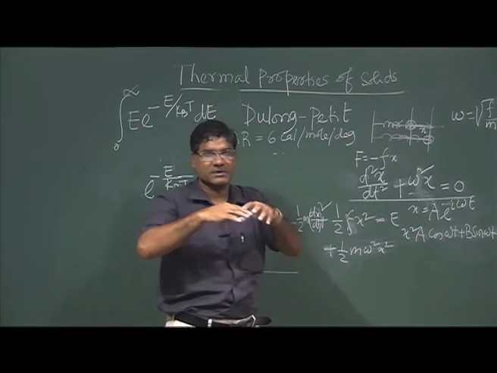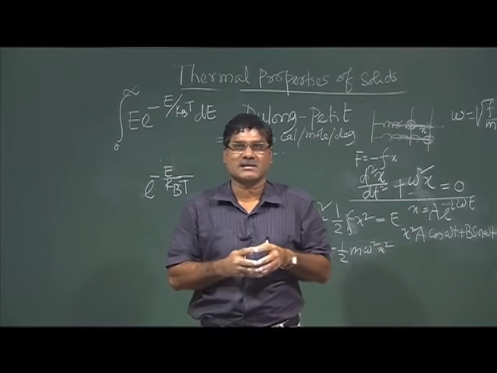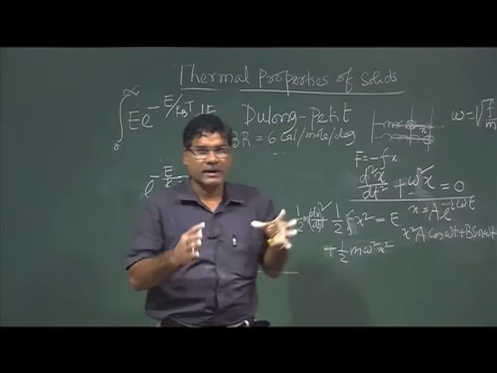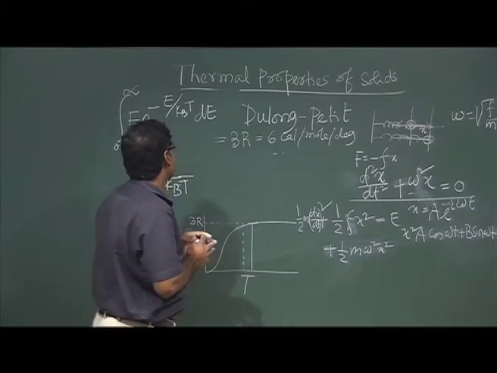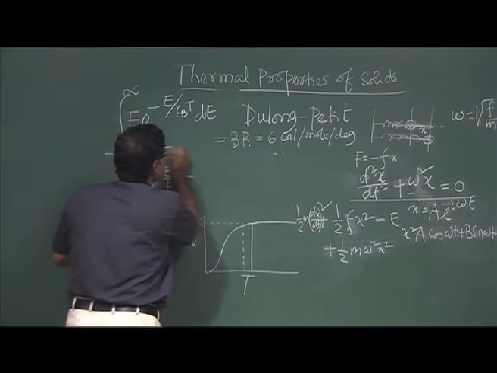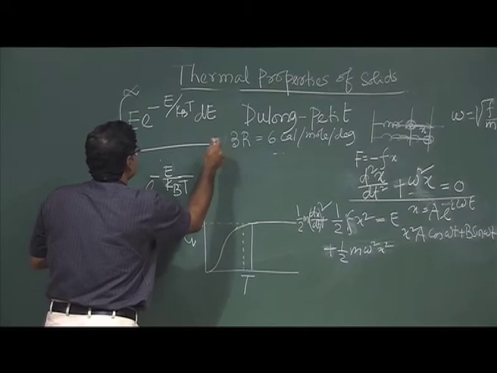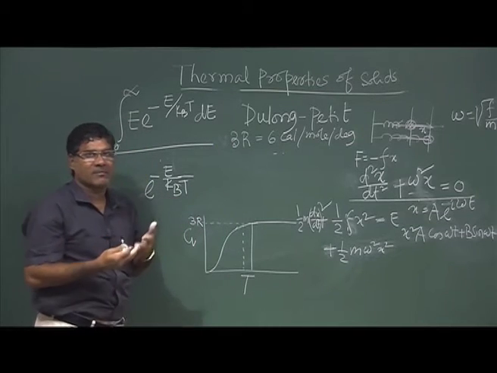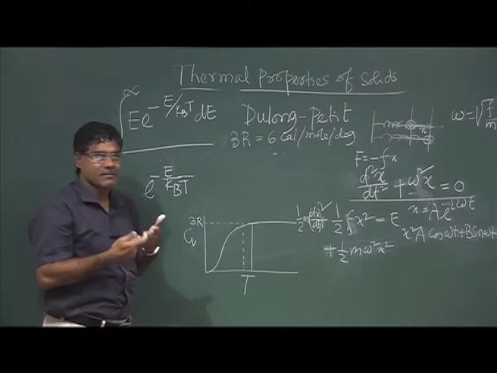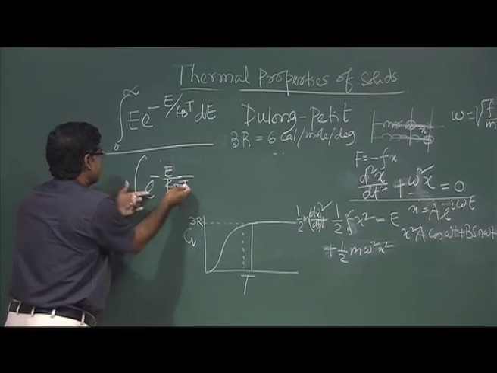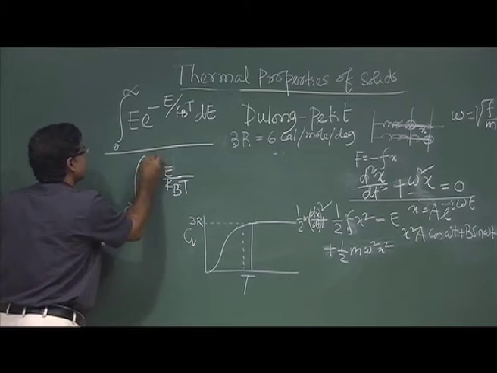for n particles. The system contains n number of particles, or harmonic oscillators. So I will get the total energy of n particles. Now I have to divide by the total number of particles, n. That one can get by integrating just this factor from 0 to infinity.